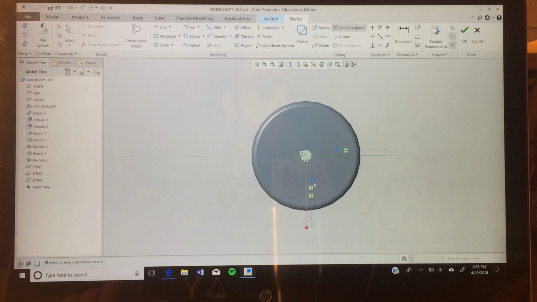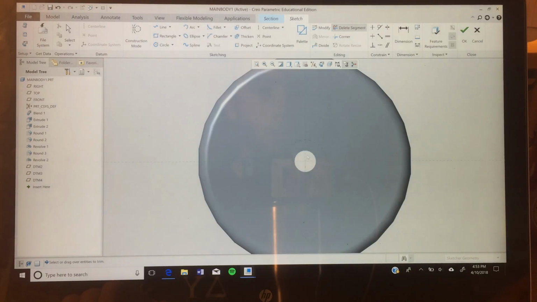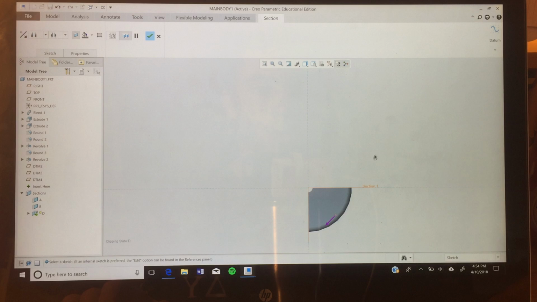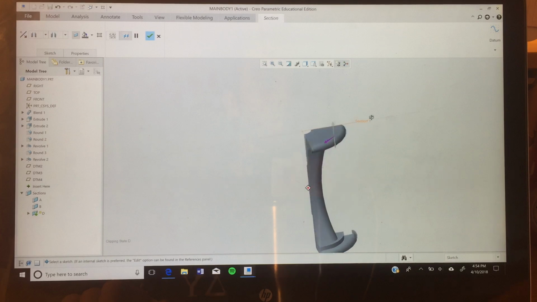That's weird. Let's try it one more time. Okay. Not sure why it's incomplete there, but anyway, you're gonna click that.